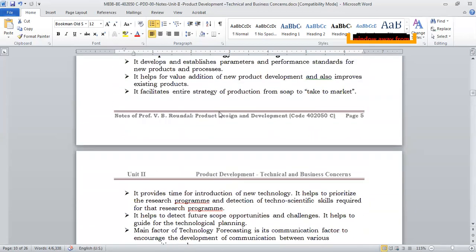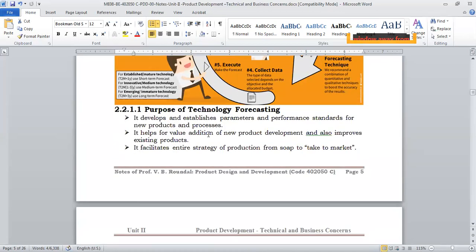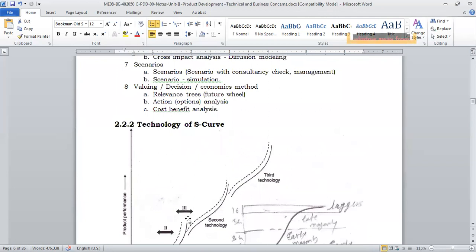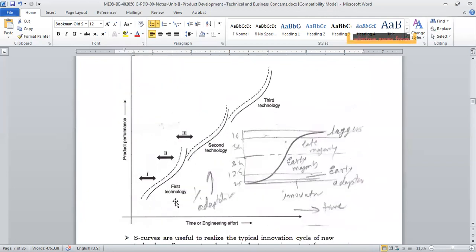So what we talked about is forecasting what is going to happen in the near future, mid future, or long term, right? So this plotting of the S curve, different technologies, how your design is going to play out, and how different S curves, different life stages, you have to plot against time, and with that it will also help you in technical forecasting, and this technical forecasting will help you in your product design.